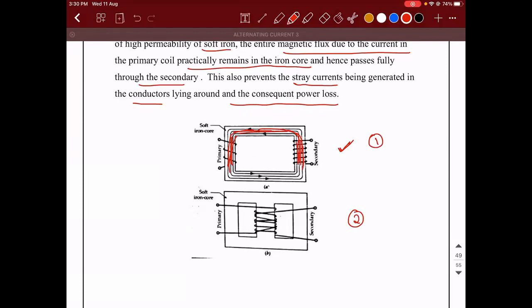Whereas in the second case, if this is taken as the first coil and this is the second coil, the flux linked with the second coil will directly pass common to both the first and the second coil, because here they are wound coaxially. Now you logically think and tell me, in which scenario will the phenomenon of mutual induction be maximum?